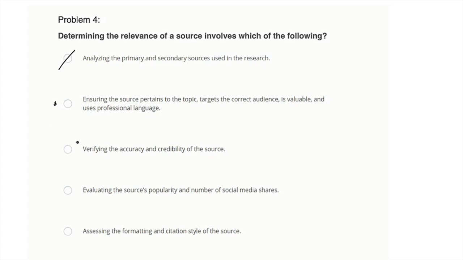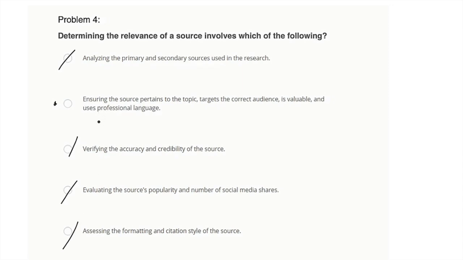Verifying the accuracy and credibility of the source. Accuracy and credibility, we're talking more about pertinence and, again, relevance. Evaluating the source's popularity and number of social media shares. No, that is irrelevant. Assessing the formatting and citation style of the source. No, again, that's not important.